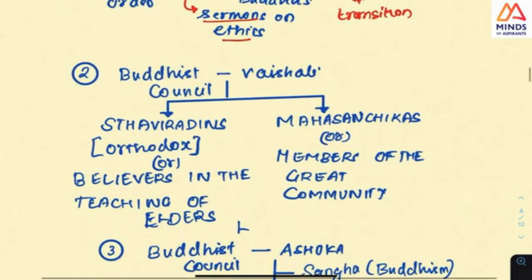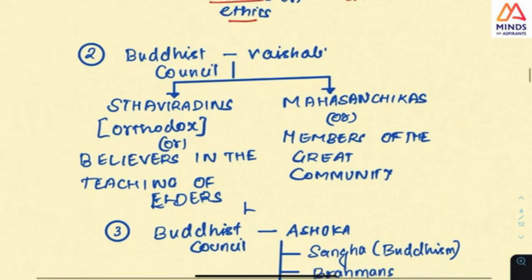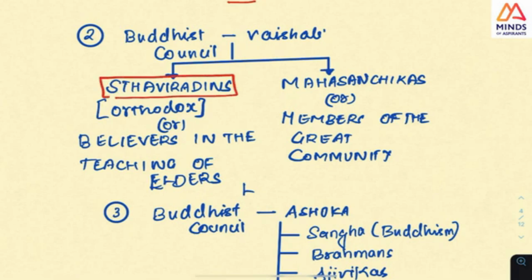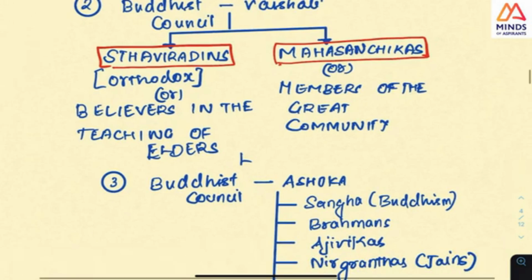Next important council is where 2 sects or 2 things came about: Sthaviravadins and Mahasangikas. This is the point you should know, this was a question. This is the question UPSC concentrated on. And you should know that Sthaviravadin means orthodox.